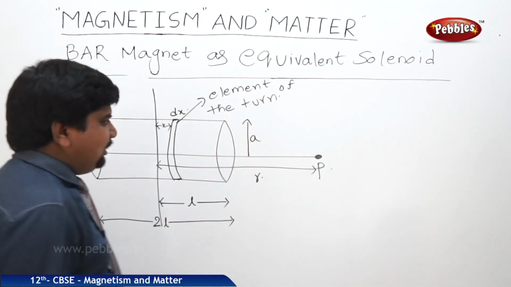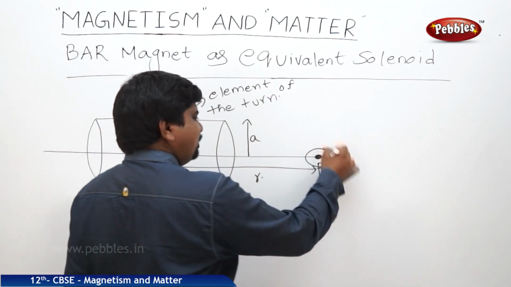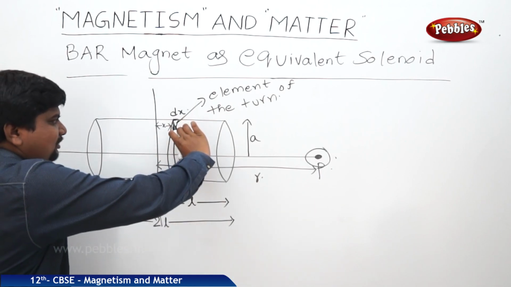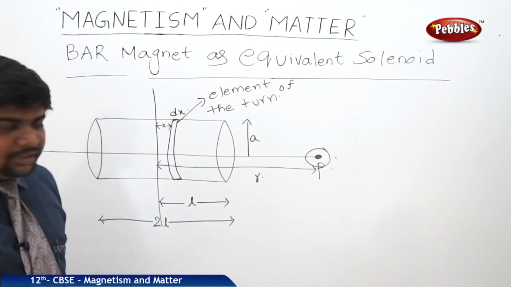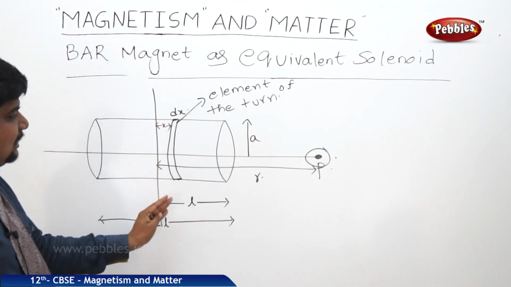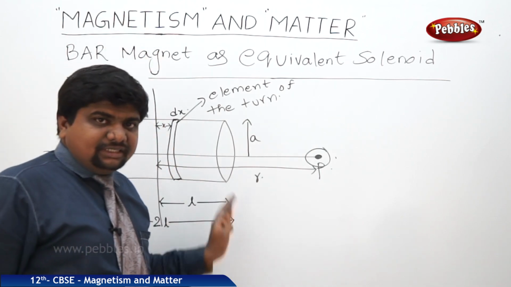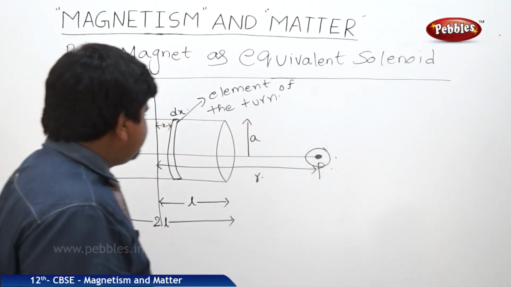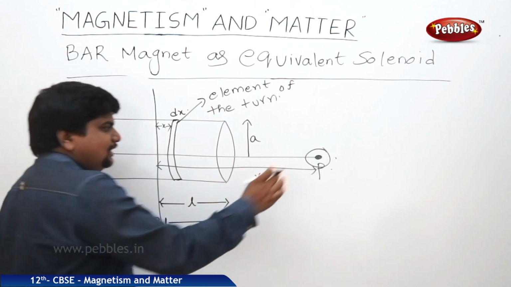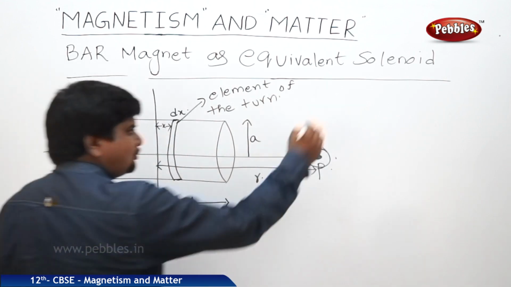Now we are going to find out the magnetic field strength at this point P due to this element of the turn of the solenoid. When you compare this with the bar magnet, we will get the same equation. So now we will see the magnetic field due to this circular element at this point P is called dB.